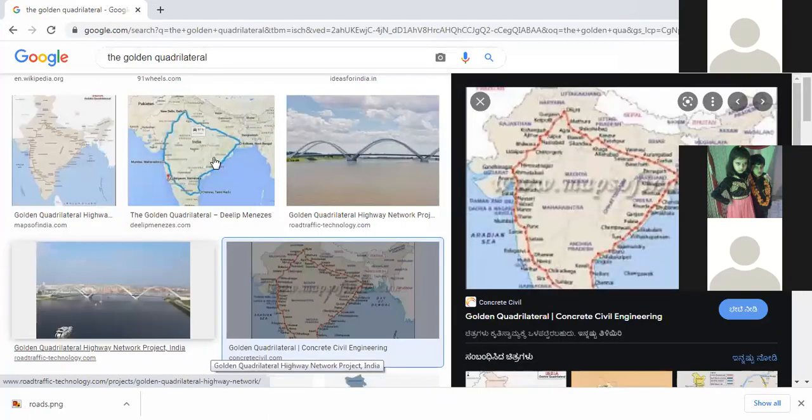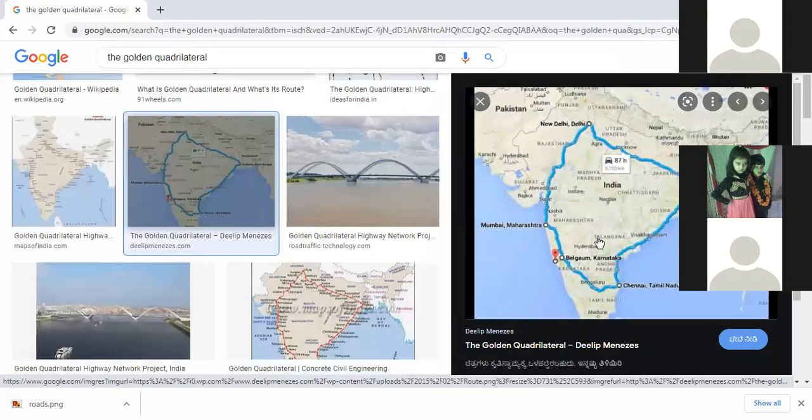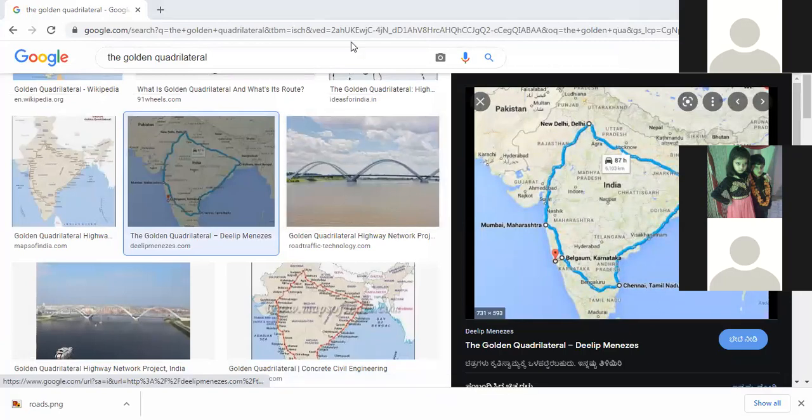We just have to see the major cities, and you can see this one on the map of India, children. You can see the areas which it is connecting: Delhi, Mumbai, Chennai, and Kolkata, right?